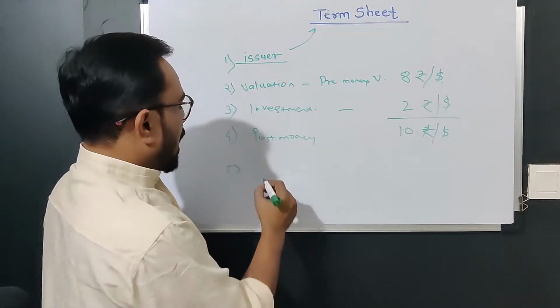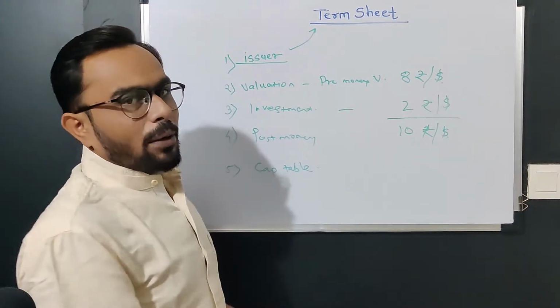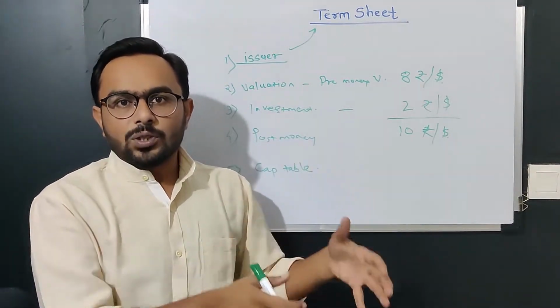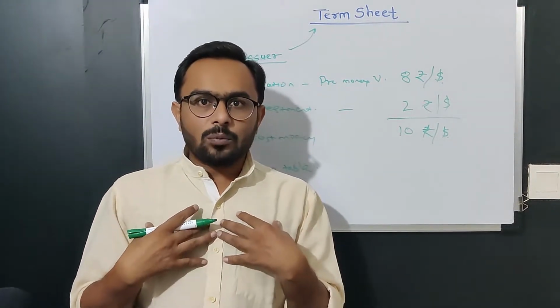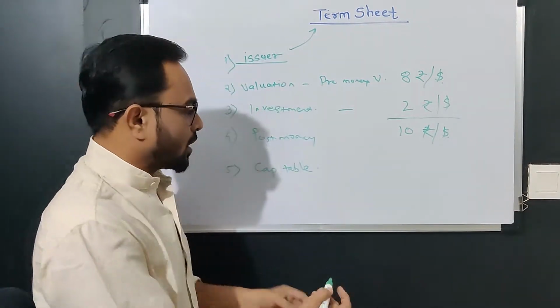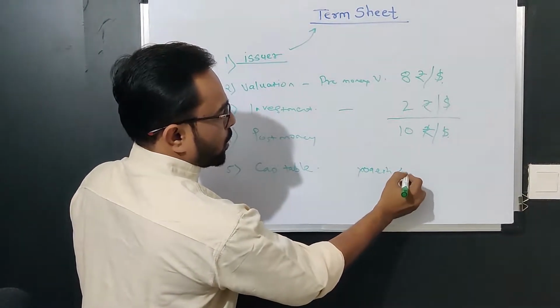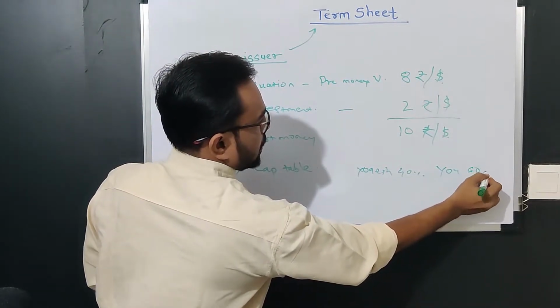The fifth is the cap table. Cap table is nothing but the current shareholding pattern of your startup or company. Let's say you and I are partners. I am holding 40%, you are holding 60%. So the current cap table is Yogesh holding 40% and you holding 60%.